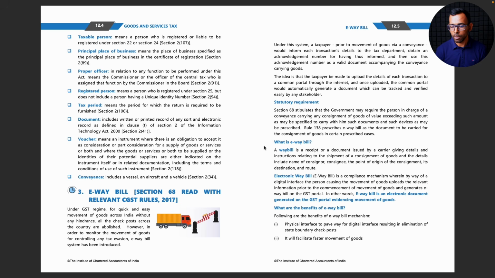Okay, what is e-way bill? A way bill is a receipt or a document issued by a carrier giving details and instructions relating to the shipment of a consignment of goods, and the details include name of consignor, consignee, and the point of origin of the consignment, its destination and route. So all the details of a transport document is what we call a way bill.